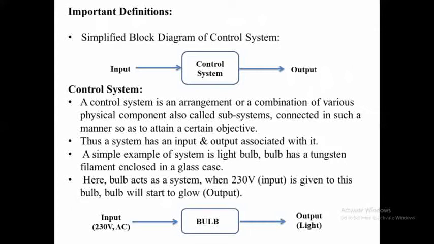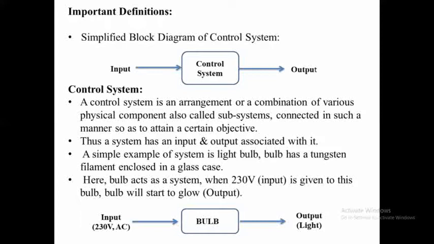control system. Control systems are an integral part of our life and play a very important role, from a simple bread toaster as we discussed earlier. Okay, see this diagram. A control system is an arrangement or combination of various physical components, which are called subsystems, connected in such a manner so as to attain a certain objective. A system has an input and an output associated with it.